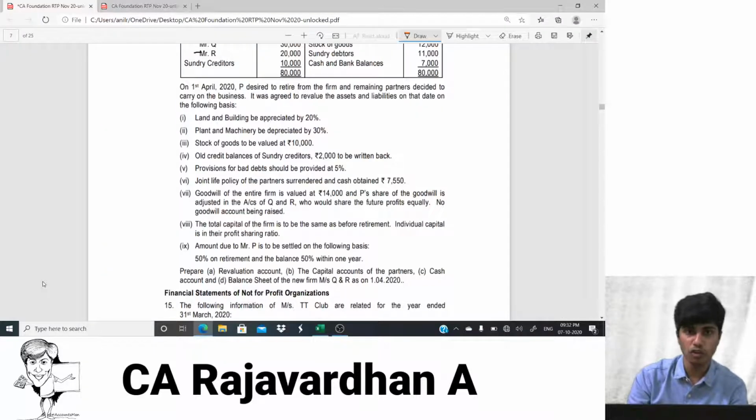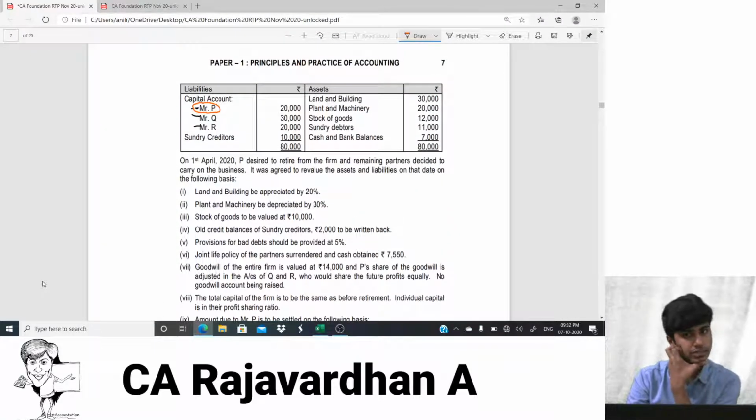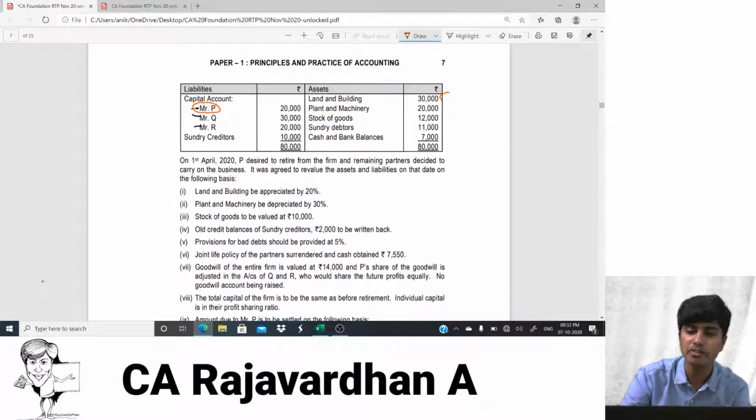Okay guys, let's get started. I think we have the entire format ready. Let's see each of the things and then go on posting it. And we would have to do working notes also, which we'll do simultaneously. Land and building be appreciated by 20%. So the actual value is 30,000 and we're going to appreciate it further by 20%. So what will be the journal entry?